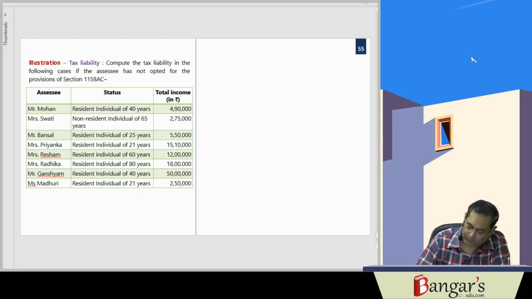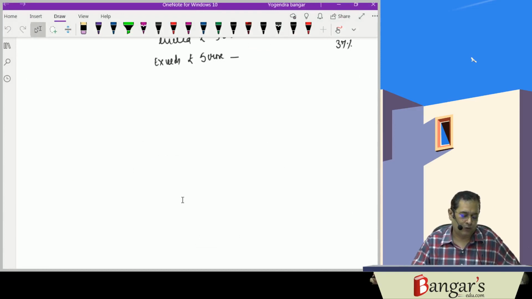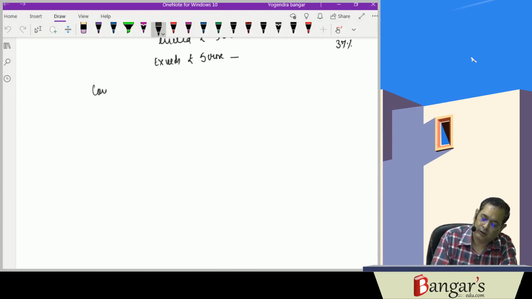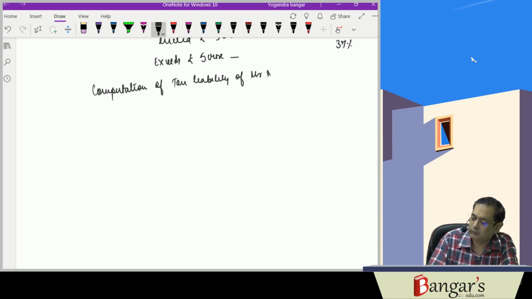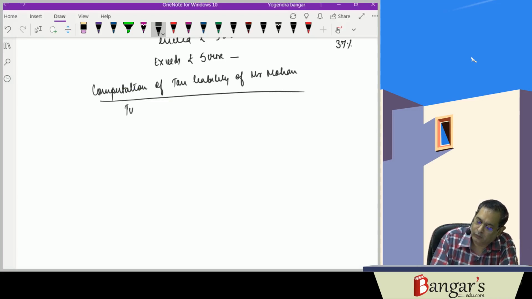We will be computing the tax liability of Mr. Mohan. Here his total income is 4,90,000 rupees.